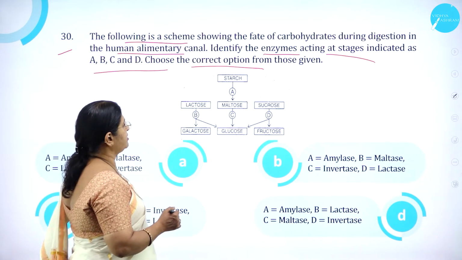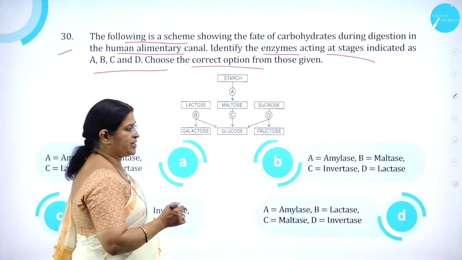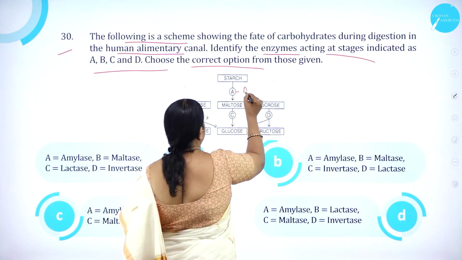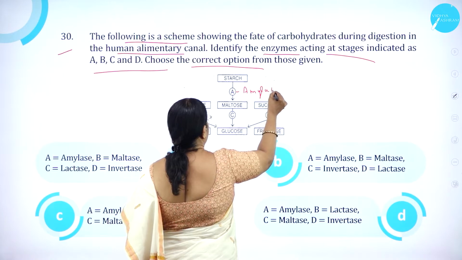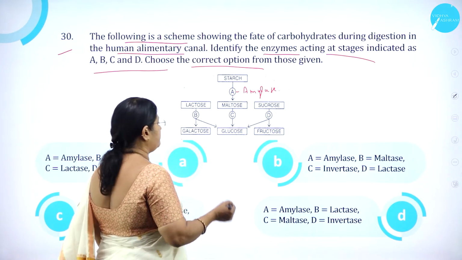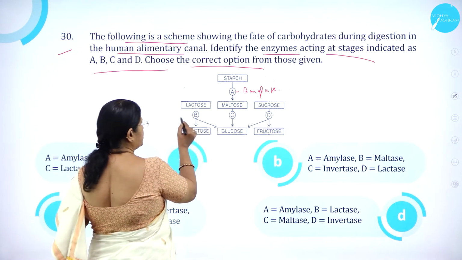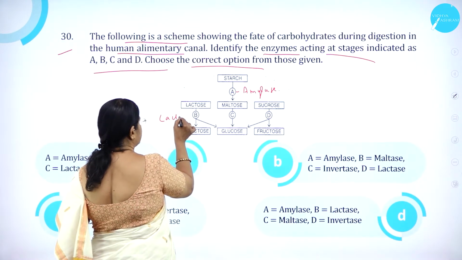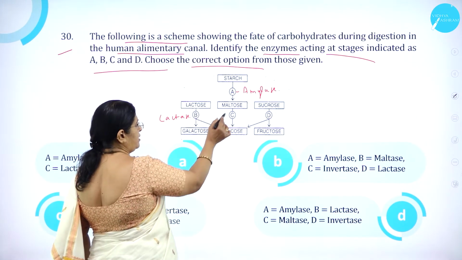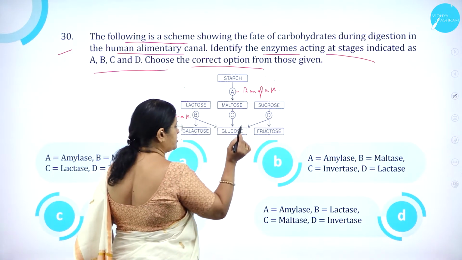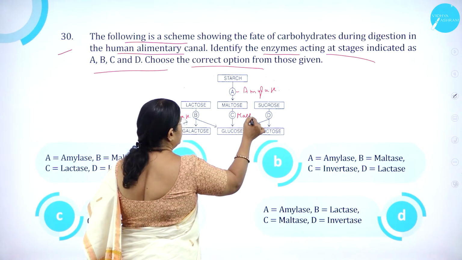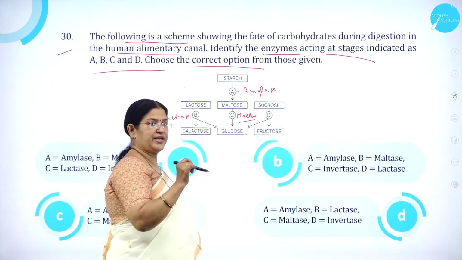So starch is converted into maltose in the presence of amylase. So A is amylase. Then B, lactose into galactose in the presence of lactase. Then maltose into glucose in the presence of maltase. As we know, enzymes are specific in their action.